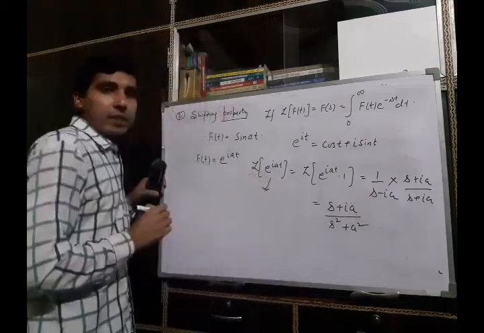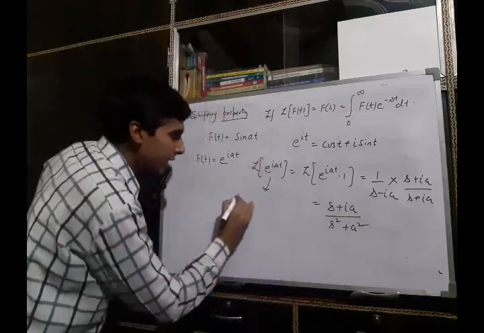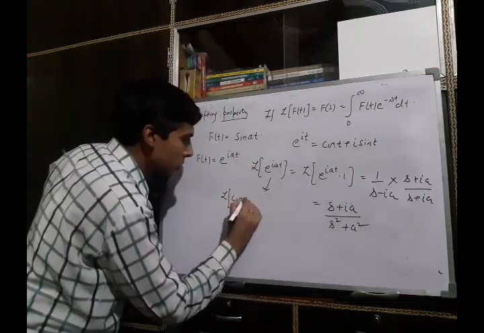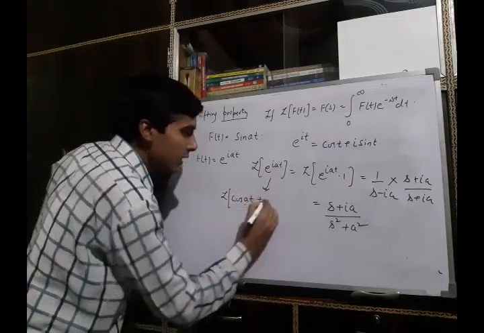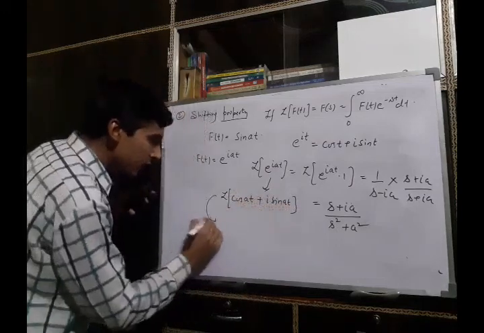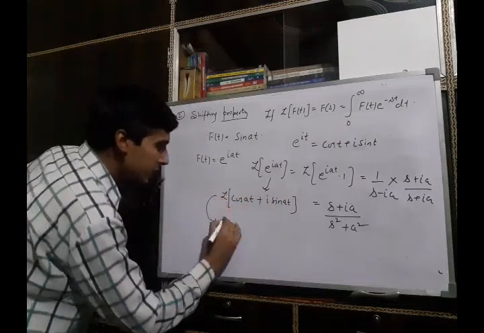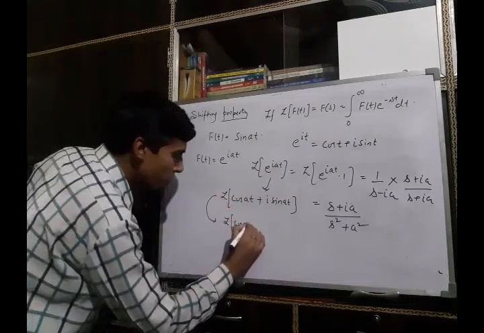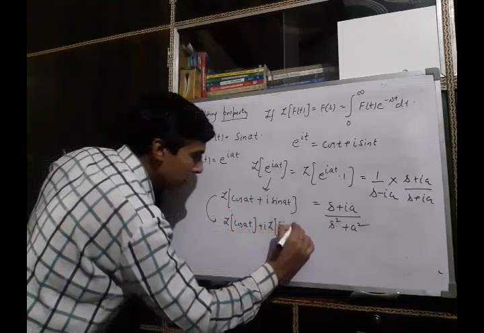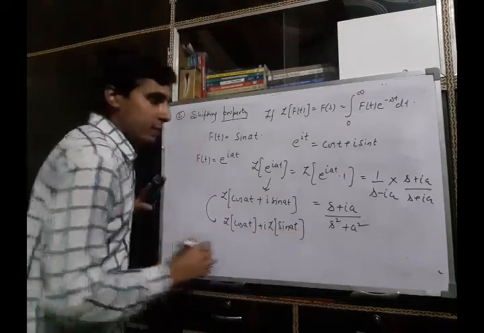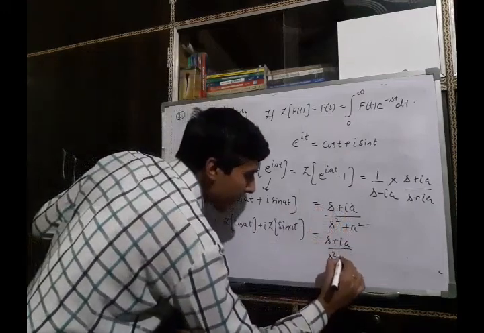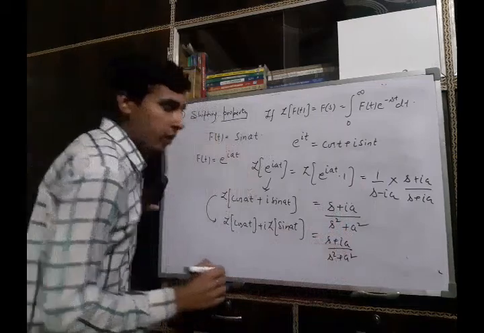In the left hand side, you see this can be written as Laplace of cos at plus iota sin at. And using the linear property, we can say this is nothing but the Laplace of cos at plus iota times Laplace of sin at. And right hand side gives s plus iota a upon s square plus a square.